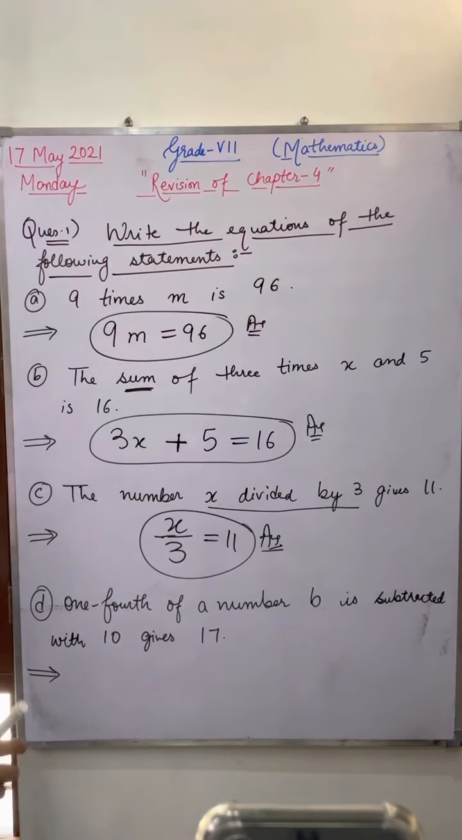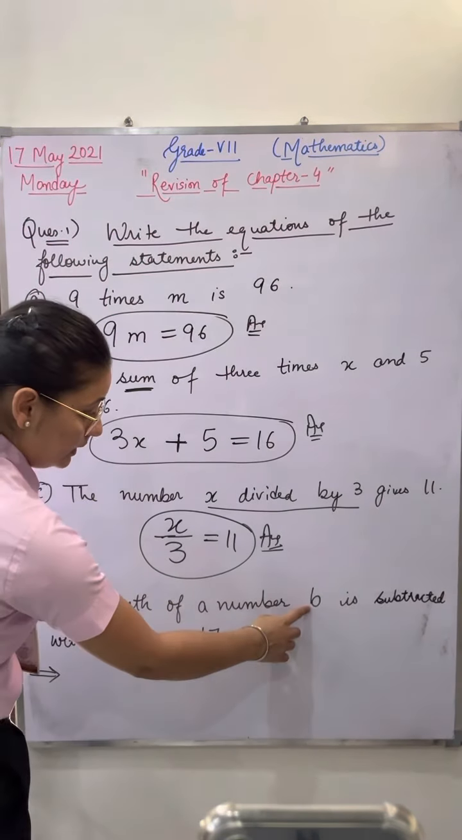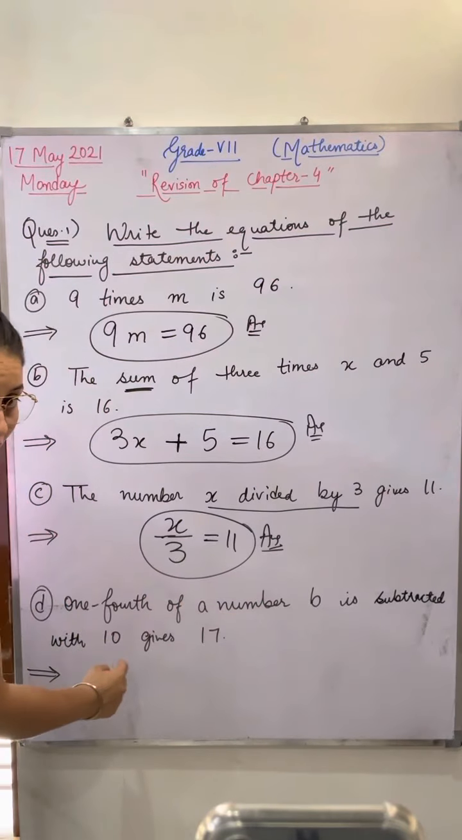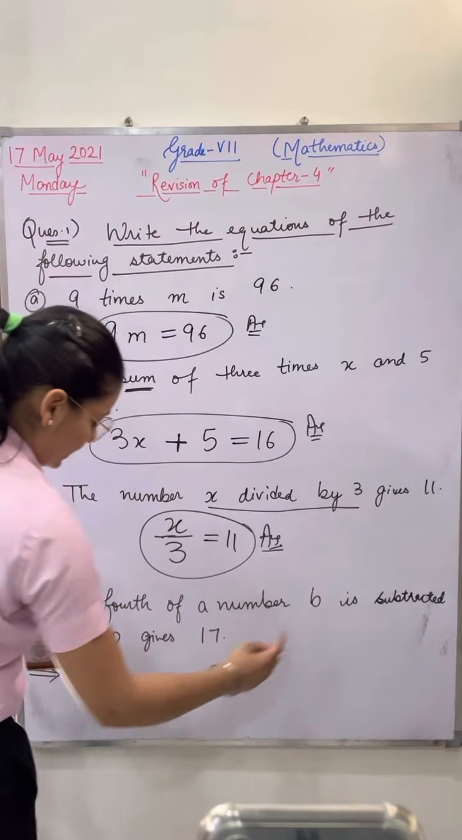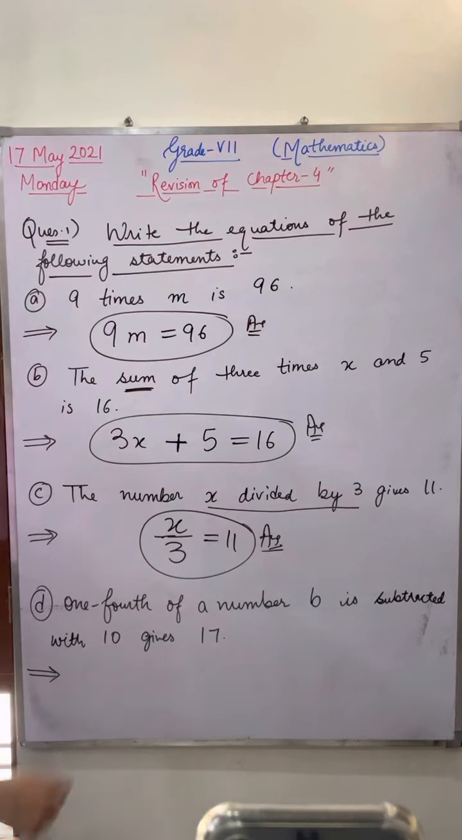Right? Now the last part. Quickly. Last part: 1/4 of a number B. B is a number. 1/4 of a number B is subtracted from 10 gives 17. Quickly.